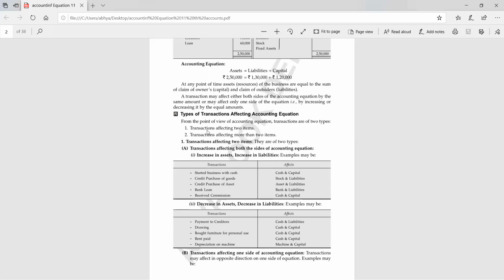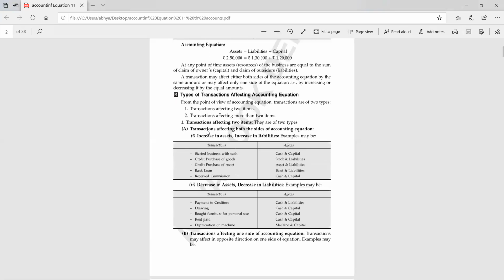So which two accounts? Many examples I had given you, like started business with cash. Whenever a person starts business with cash, two accounts will always be affected: cash and capital. Before doing the numerical, it is very important to know which two accounts will be affected, because the transaction will be done in those two accounts only.